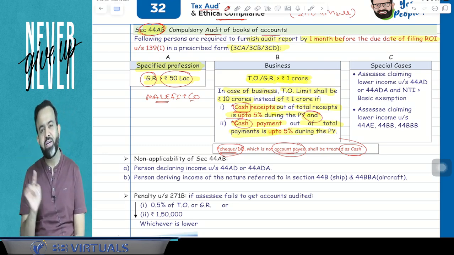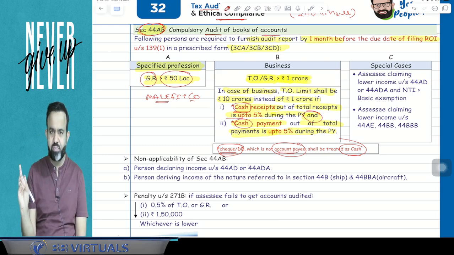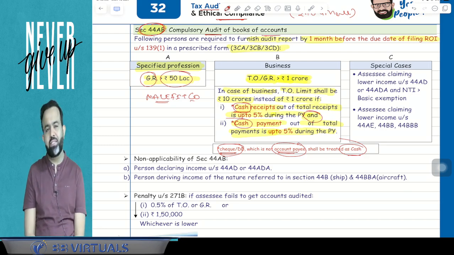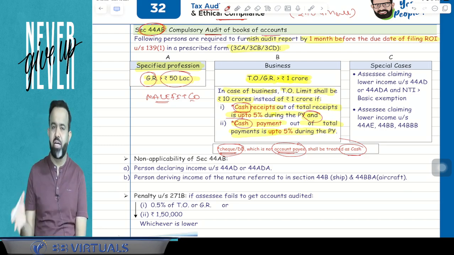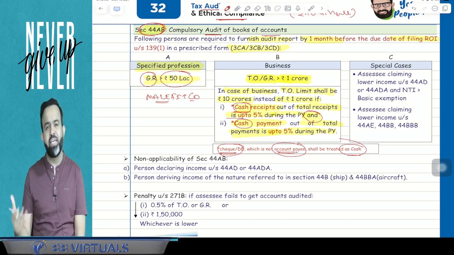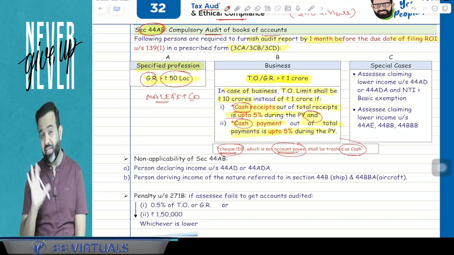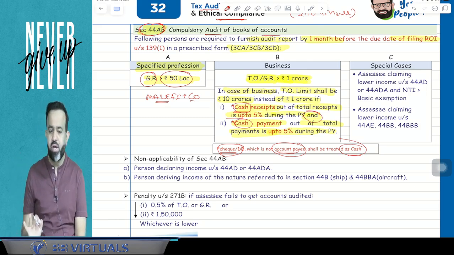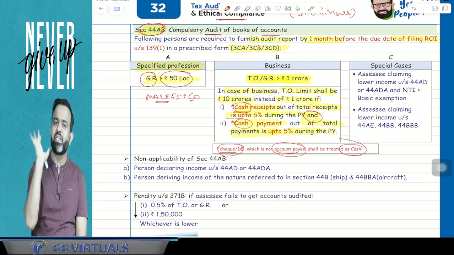Because other than cash will cover only account payee cheque, account payee demand draft, or any mode of electronic clearing system. And any mode of electronic clearing system covers debit card, credit card, net banking, BHIM UPI and QR code. And net banking includes NEFT, RTGS, IMPS. So that is covered in the electronic clearing system. If there is a bearer cheque or crossed cheque, that will be covered in cash only.